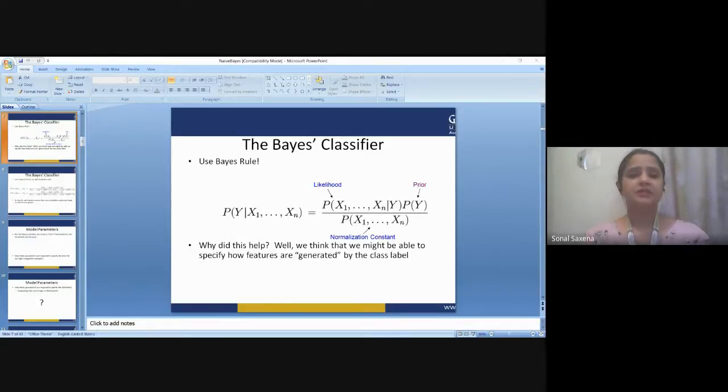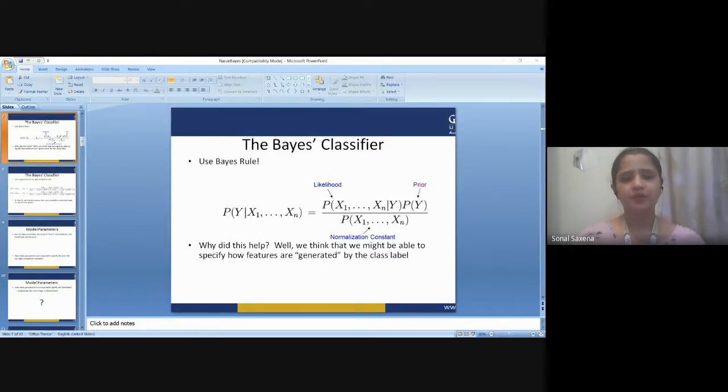All Naive-Bayes classifiers assume that the value of a particular feature is independent of the value of any other feature, given the class variable. For example, as I've already told you, if we want to classify a fruit as an apple on the basis of its color, size, and shape, we can do that using the Naive-Bayes algorithm. A Naive-Bayes classifier considers each of these features to contribute independently to the probability that this fruit is an apple, regardless of any possible correlations between the color, the roundness, and diameter features.